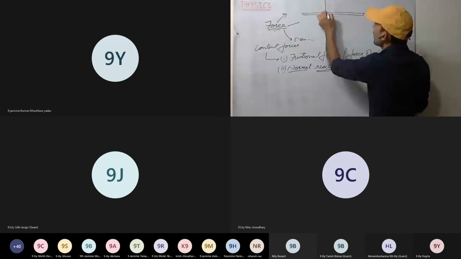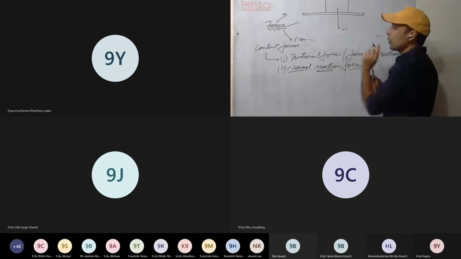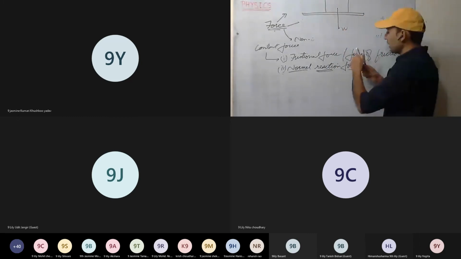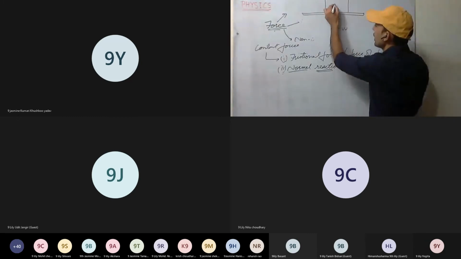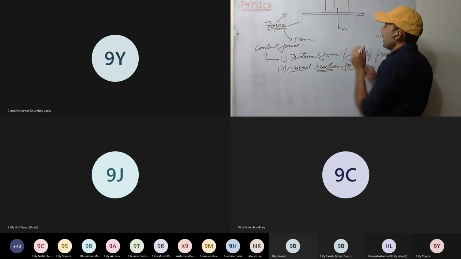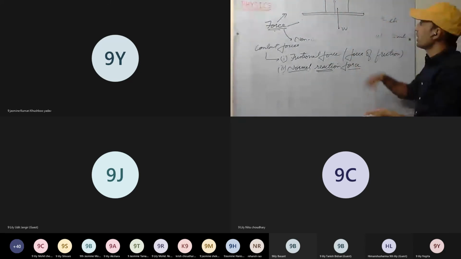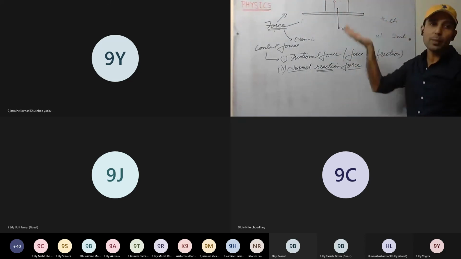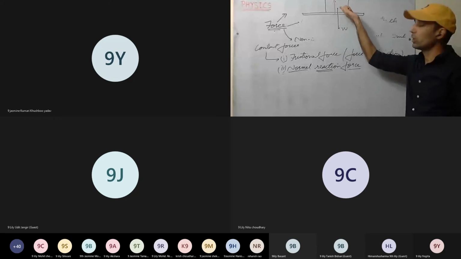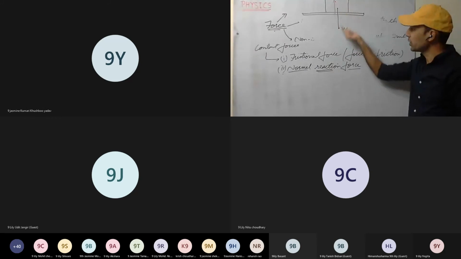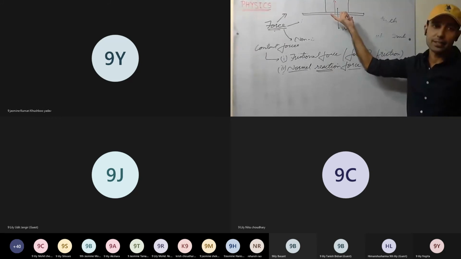Now a heavy block I have placed. With the weight of the block, a normal reaction equivalent to it will act. This is fine. But this glass must have the capacity to hold this weight. If this weight is more, it will break.